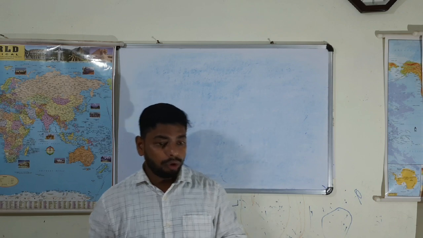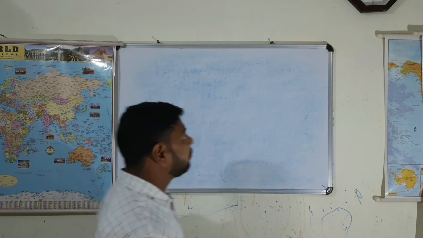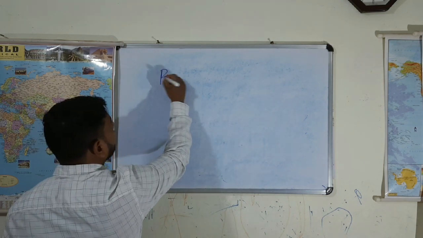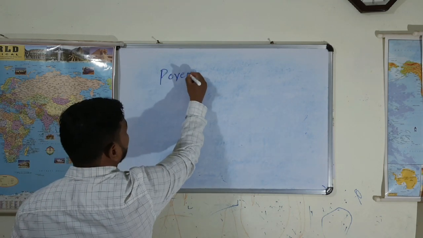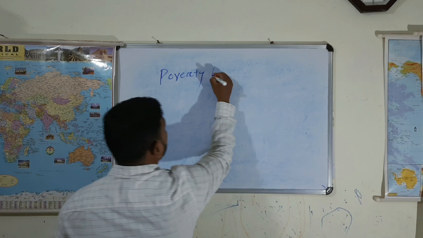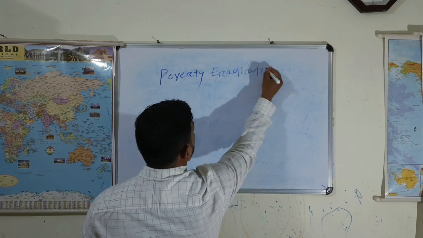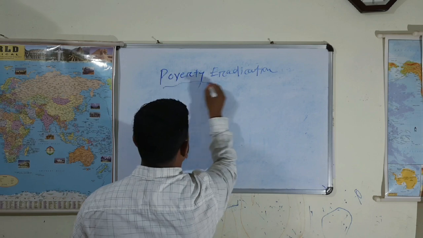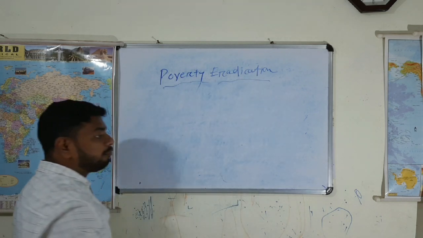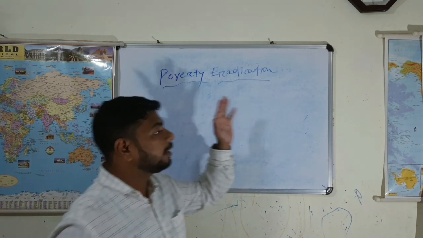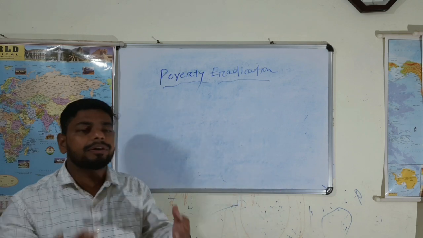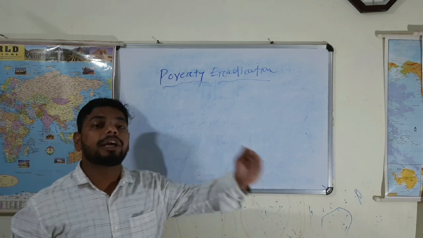So we will discuss basically what poverty reduction or poverty eradication is. Eradication is also called reduction, right? Poverty eradication or poverty reduction can be referred to as a series of steps.